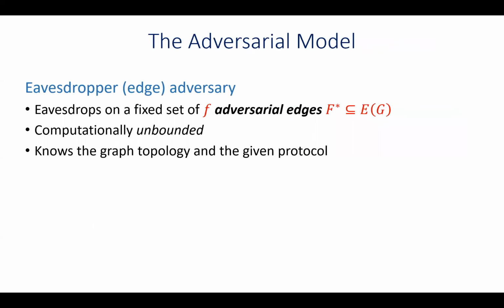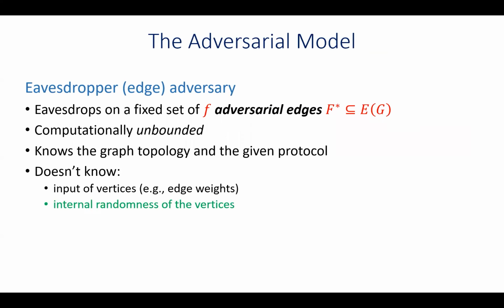We consider a passive adversary called an eavesdropper that controls a fixed set of f adversarial edges and sees all the messages sent over them. This adversary is computationally unbounded. It knows the graph topology and also the algorithm that we execute. However, it is oblivious to the input of the vertices and also to their internal randomness.